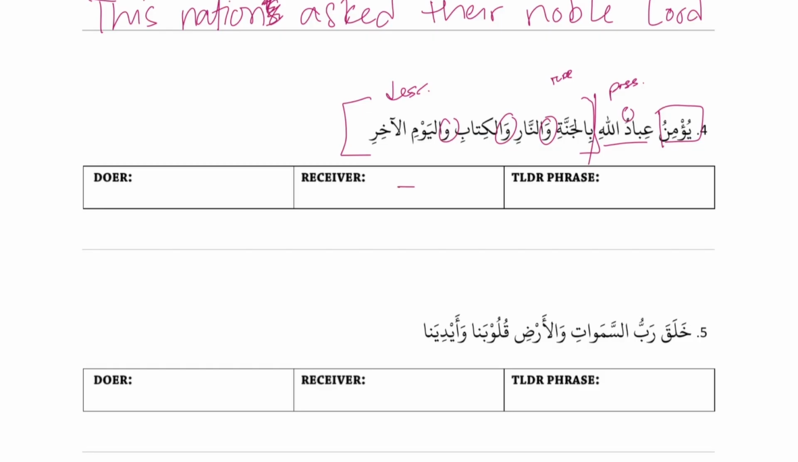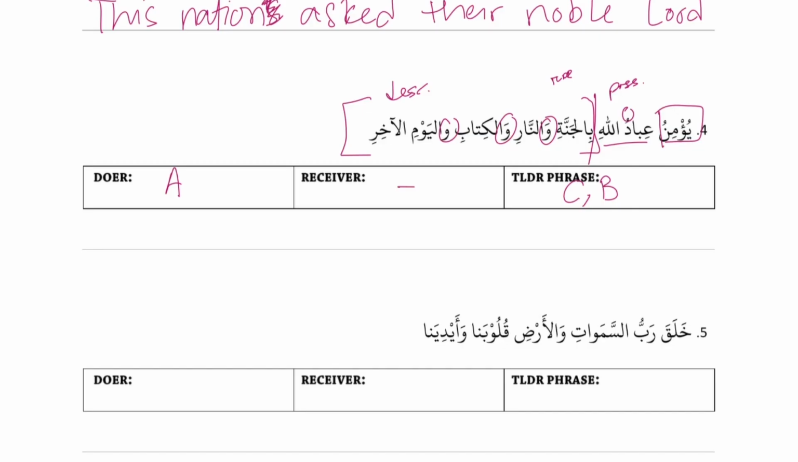Okay, any fragments inside our doer? Ibadullah was possessive. And then we have a TLDR, right? Anything within the TLDR phrase, anything else? We had a bunch of connectors, and then we said al-yawm al-akhir was descriptive. So we have a TLDR and a descriptive.